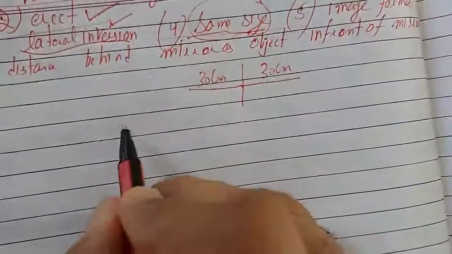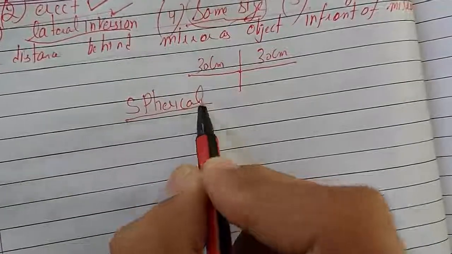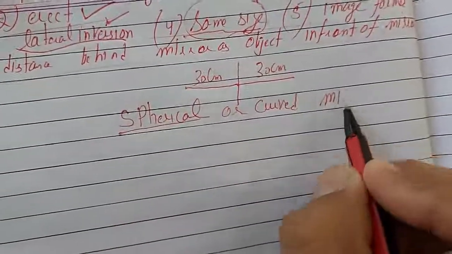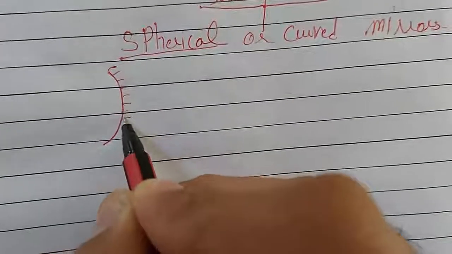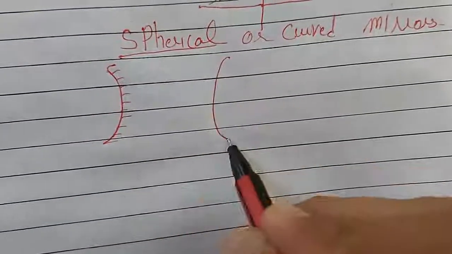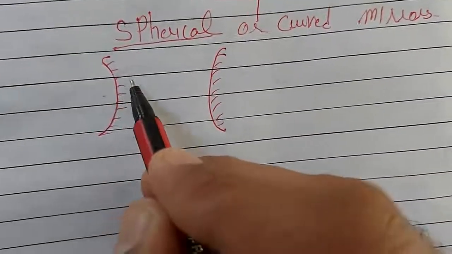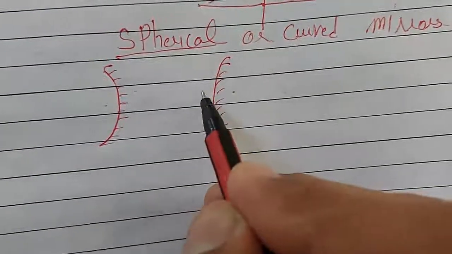The next topic in our book is spherical mirrors. We can also call them curved mirrors. Spherical mirrors are those mirrors whose reflecting surface is a curved one, like this. Either they are polished from the outer side or from the inner side. This is the inner side of the mirror, and this is the outer side.